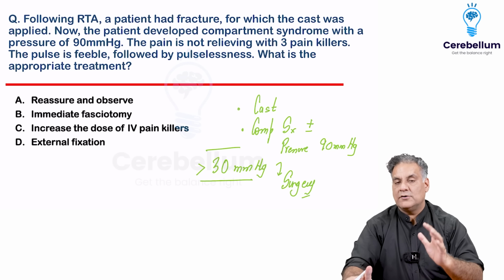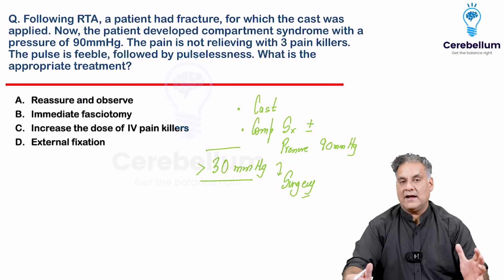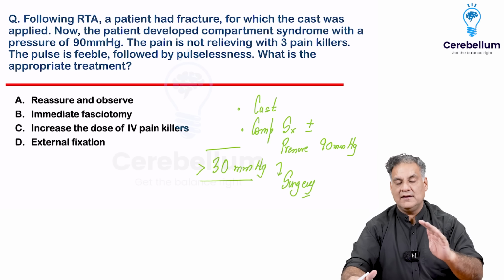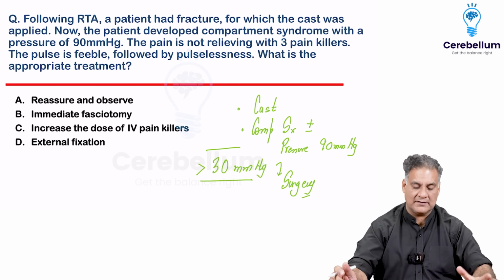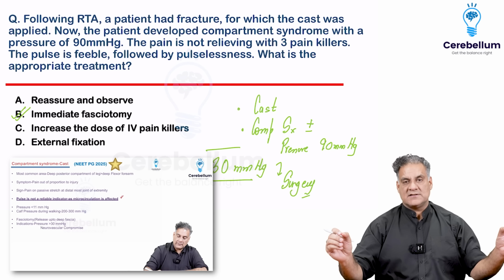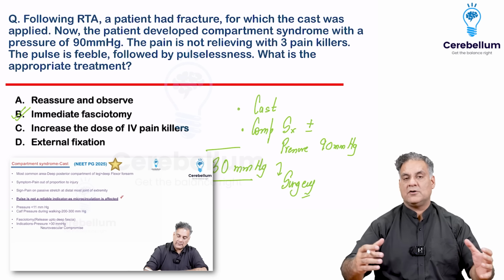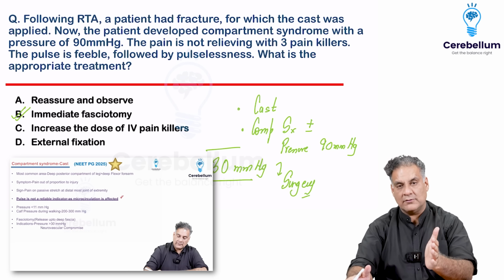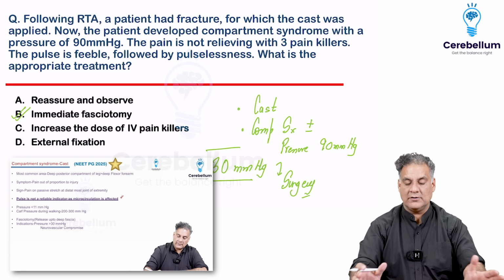Compartment syndrome usually occurs in tibial fractures or forearm fractures. And if you suspect it, release the skin, the superficial fascia, the fat underneath, the deep fascia to decompress the muscle. So immediate fasciotomy. Joint infections and compartment syndromes are emergencies. Even if you are operating on suspicion, it's good. But here they have given you an objective finding. An objective finding of pressures more than 90, and it is on you to operate.